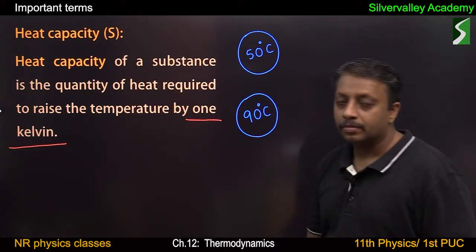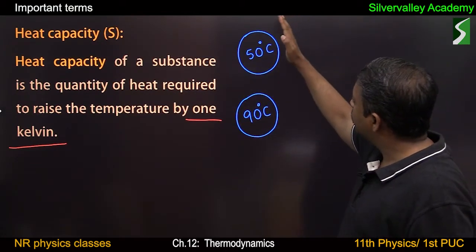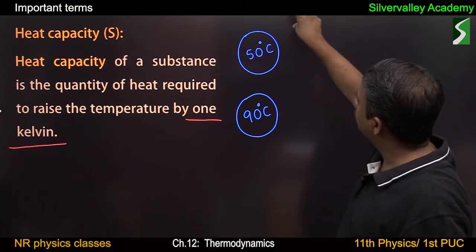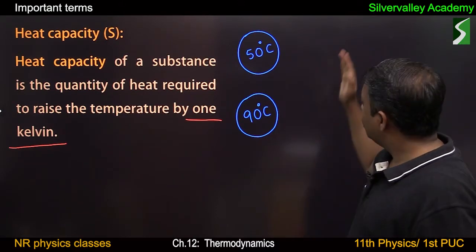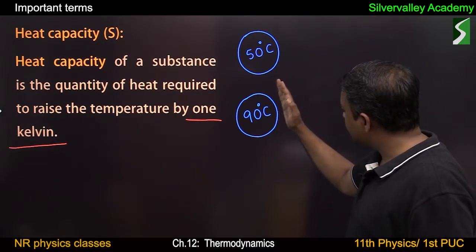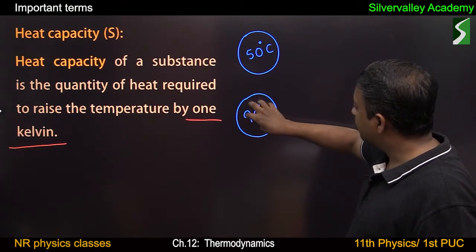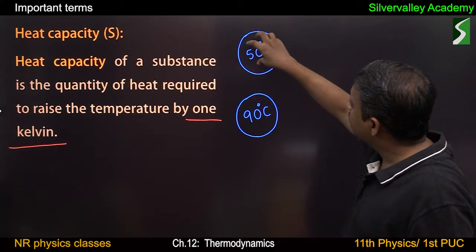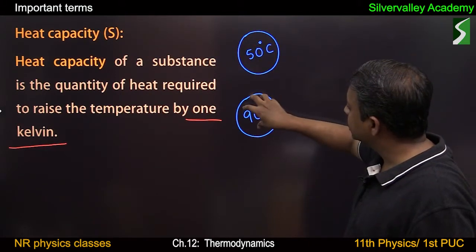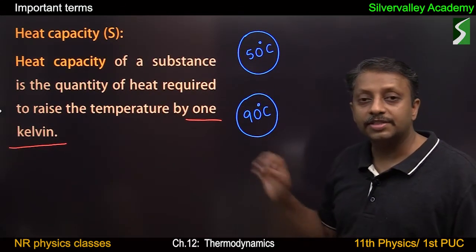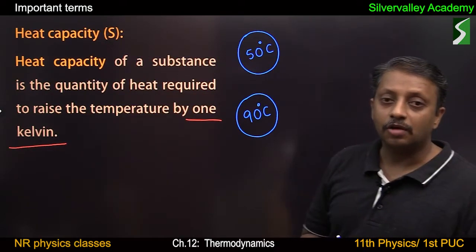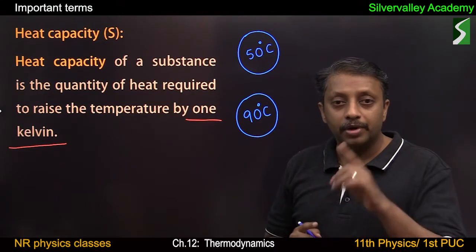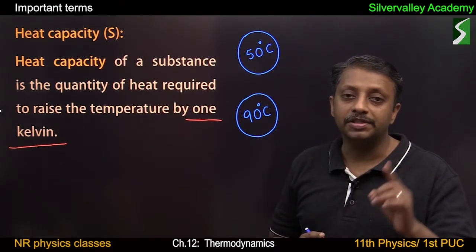If a body is in contact with this 50 degree water, then this water can supply some amount of heat energy. If the same body is in contact with 90 degree water, then this can supply more heat energy because heat content is less, heat content is more. So that is why heat capacity is always defined per degree change in temperature, per degree Celsius change or per Kelvin change in temperature.